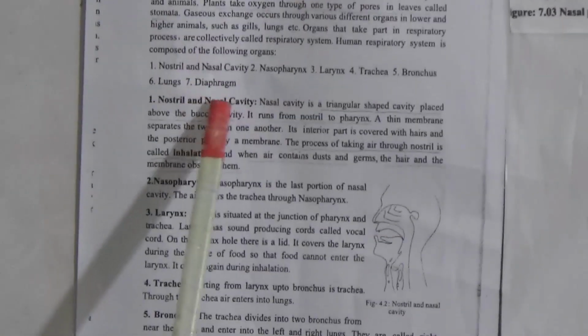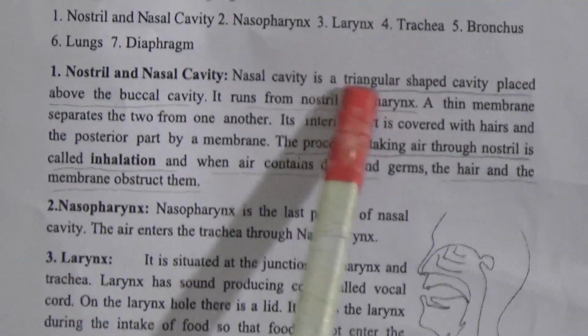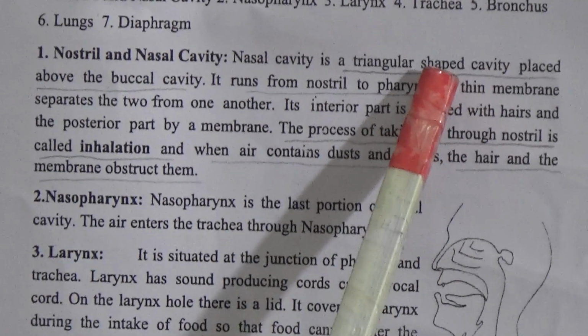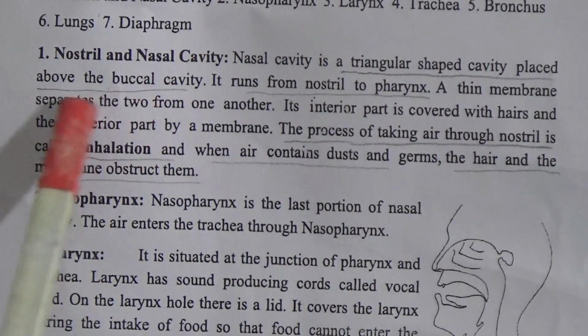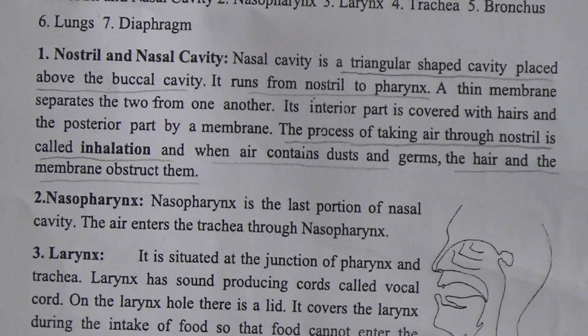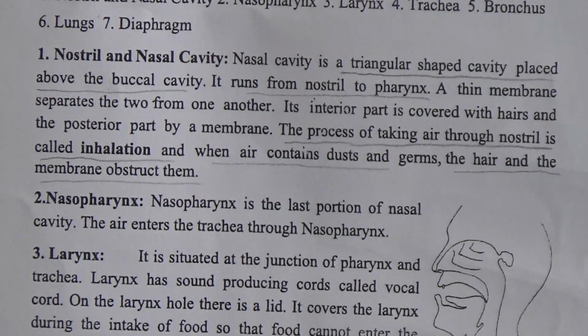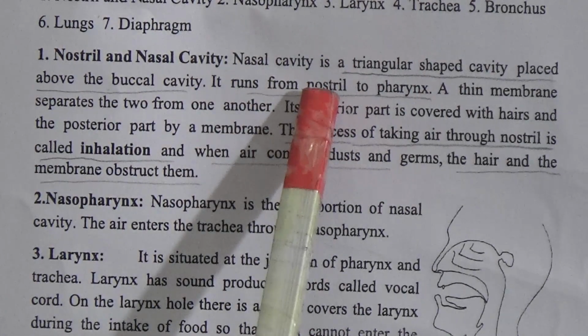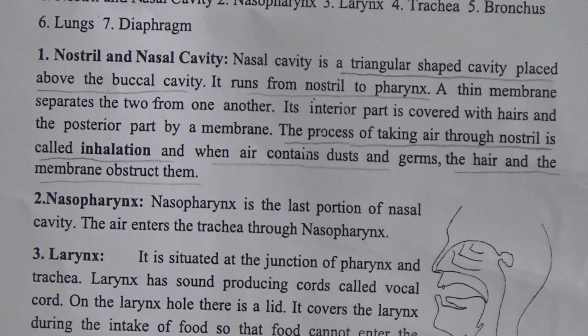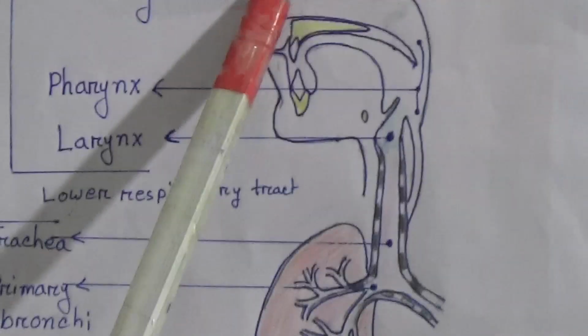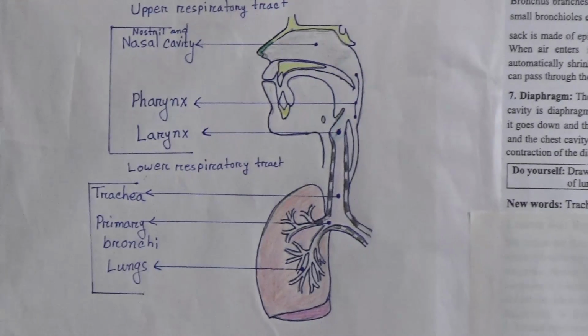Okay, let's read these organs. Number 1, nostril and nasal cavity. Nasal cavity is a triangular shaped cavity placed above the buccal cavity. Look at this nasal cavity, it is quite triangular in shape. It runs from nostril to pharynx. The whole side is nasal cavity.